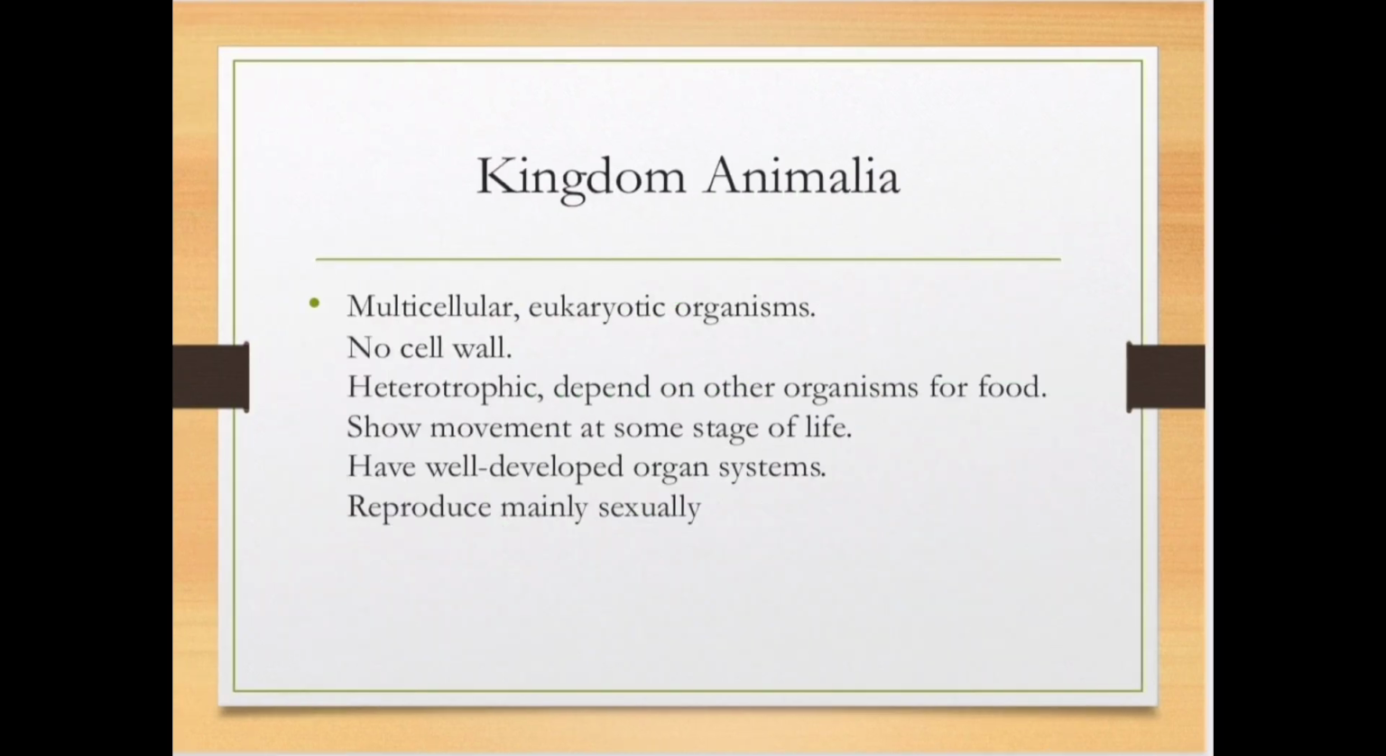Okay. And the fifth kingdom in R.H Whittaker's 5 kingdom classification is Kingdom Animalia. Kingdom Animalia are multicellular eukaryotic organisms. They do not have a cell wall. They depend on other organisms for food and they show movement at later stages or some stages of their life. And they have a well developed organ system. They reproduce mainly by sexual means.